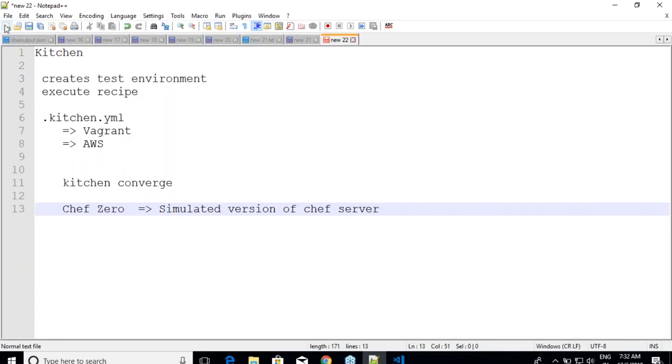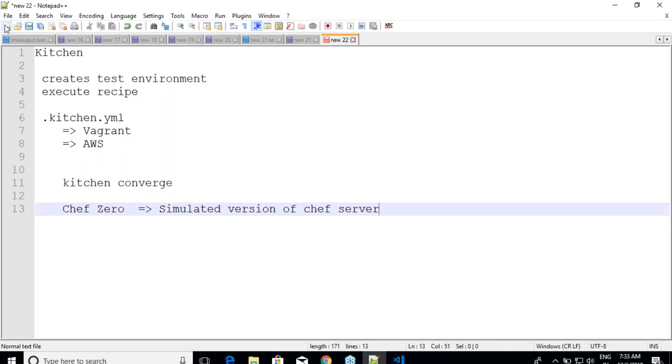That's what Chef Zero is. And this is very important because these days people don't buy Chef licenses because they are integrating with Terraform. And when they integrate with Terraform, individual machine provisioning happens, and we use either Chef Zero or Chef Solo, which are single machine Chef servers. That's the whole idea. So this Kitchen will leap us forward into Terraform when we speak about Chef provisioning in Terraform. Just like how Kitchen does the stuff, the same thing happens in Terraform. So am I clear on this?